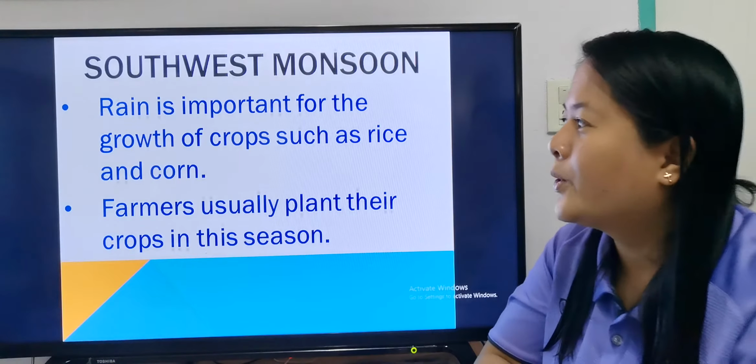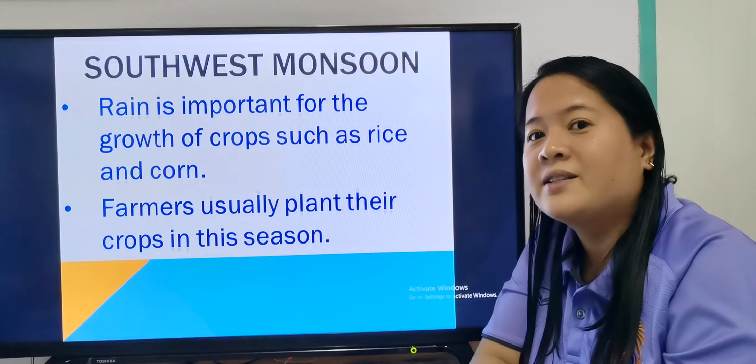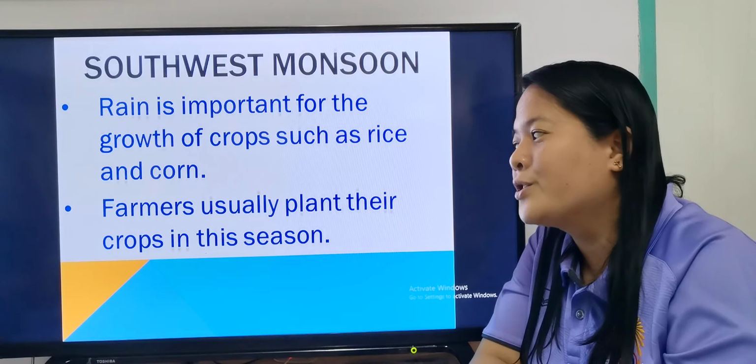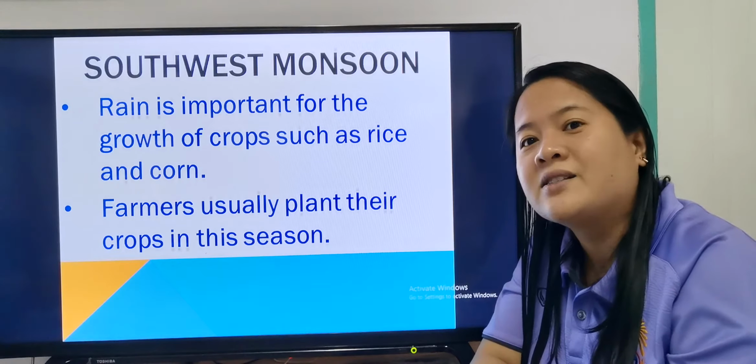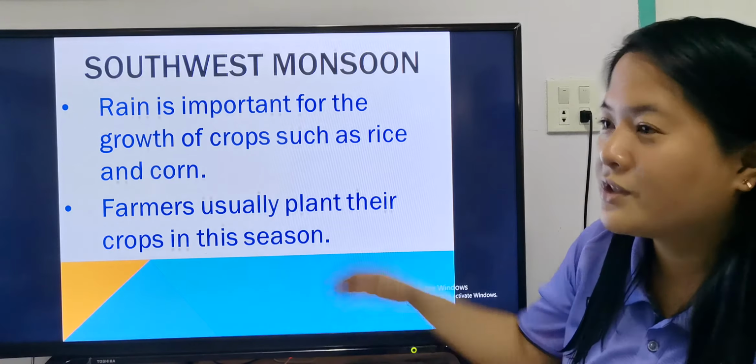Now, rain is important for the growth of crops such as rice and corn. Farmers usually plant their crops in this season. So during this season, they start to grow their plants, because there's rain.